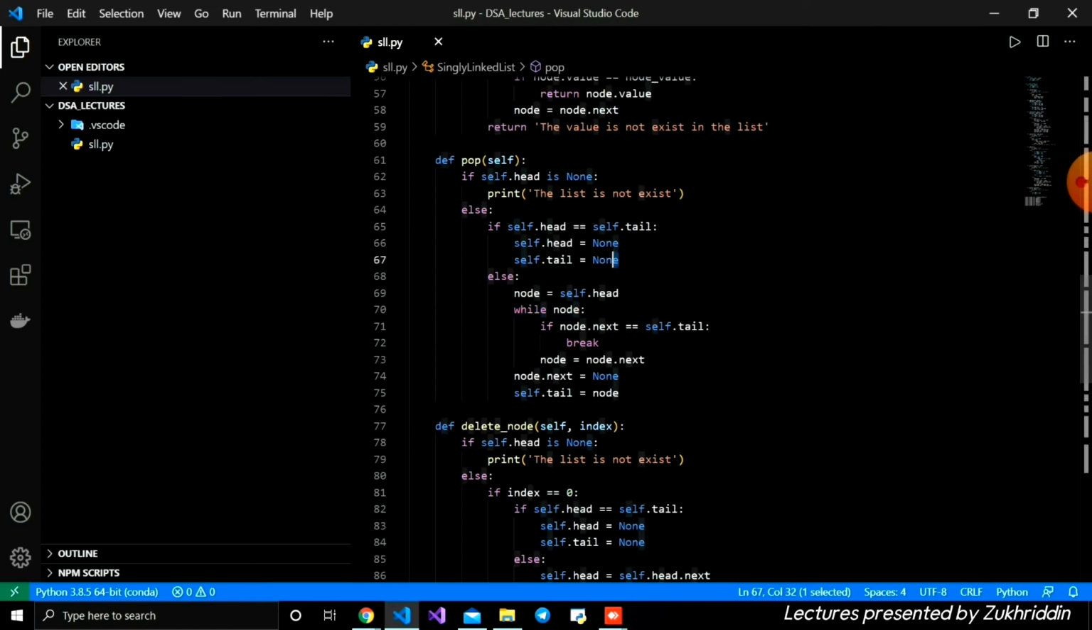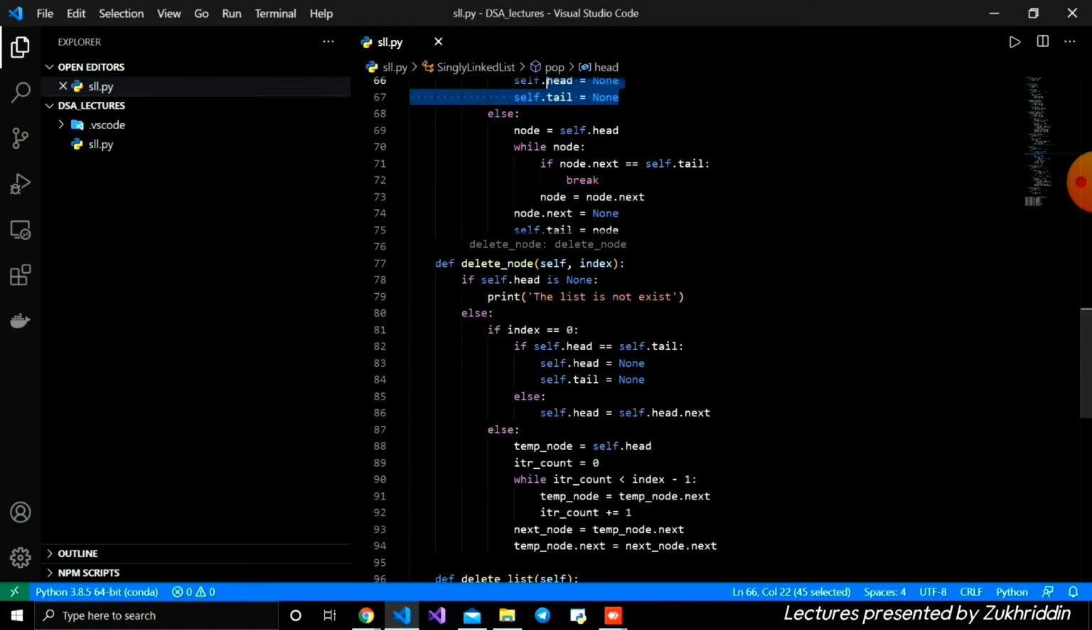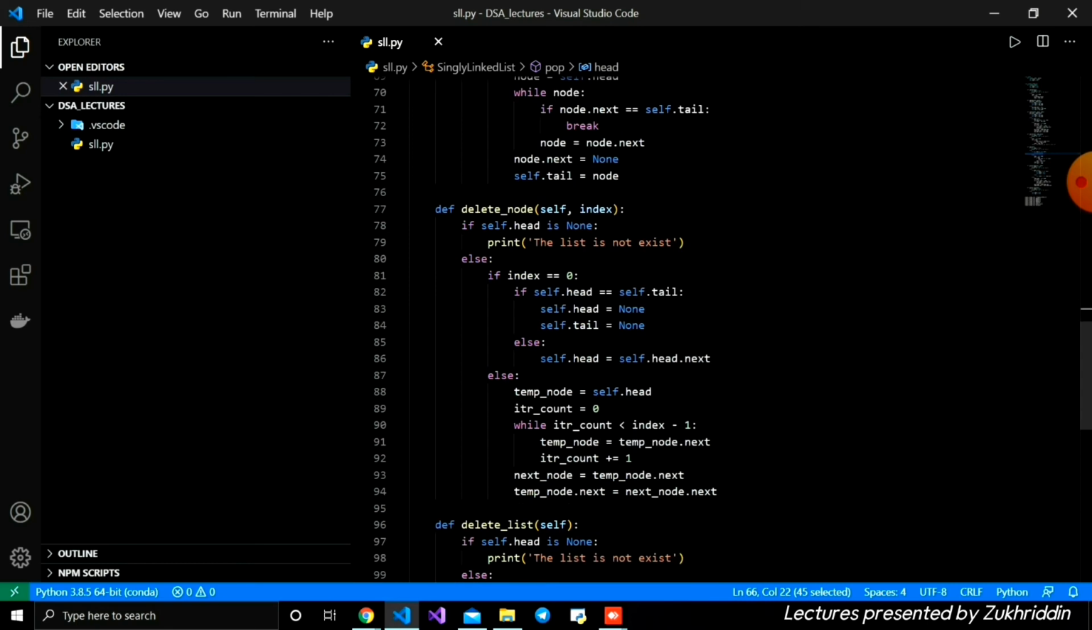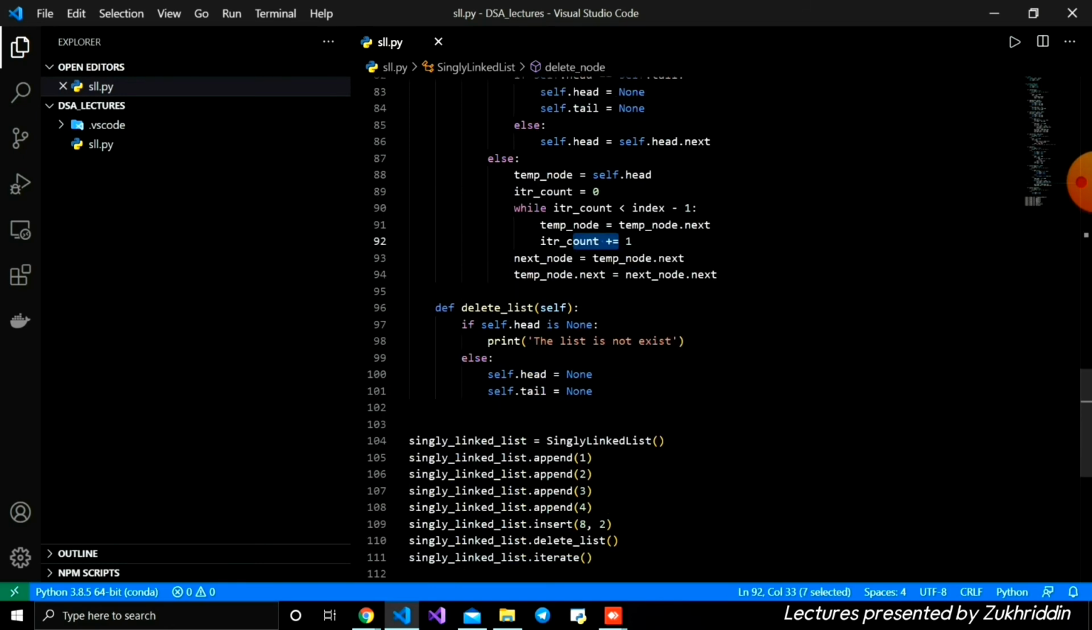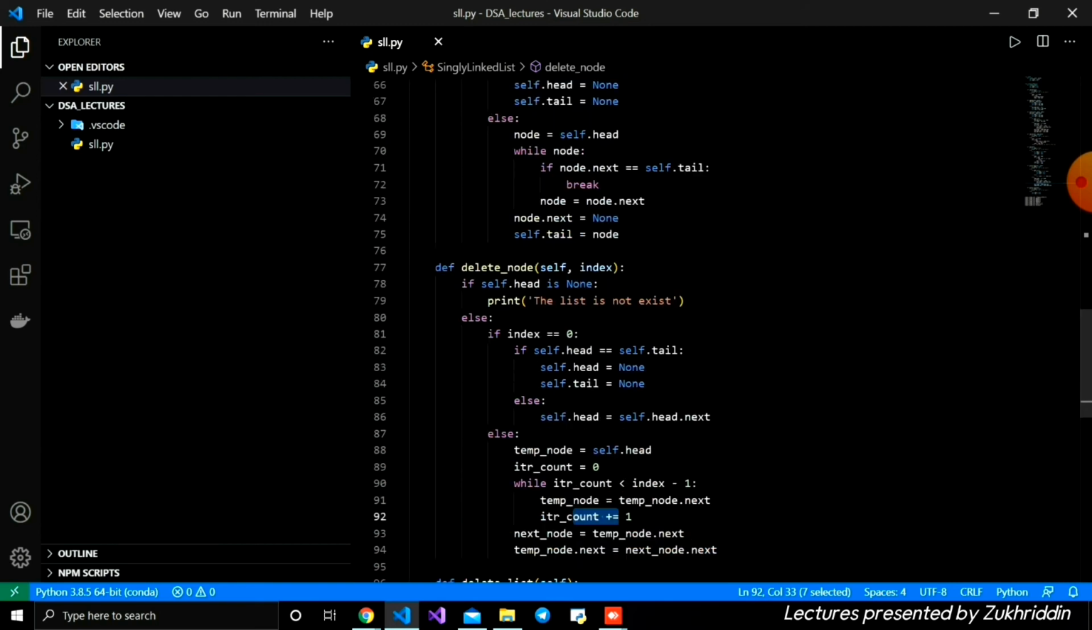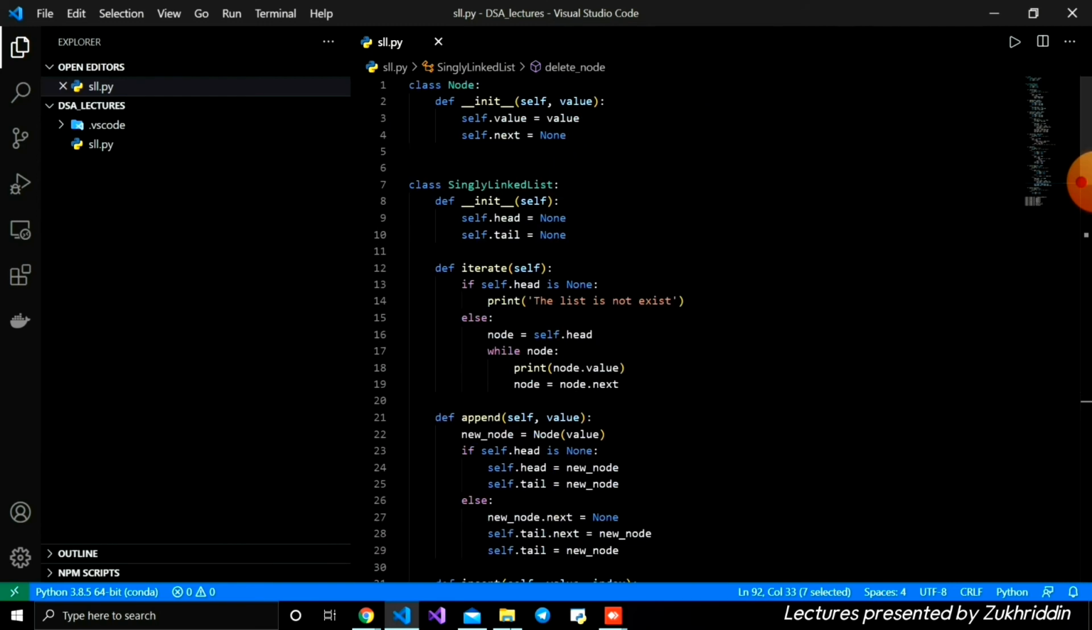You can see here all of it clearly. For deleting a node by index, the time complexity is linear, and the space complexity is also constant. For the last one, deleting the entire list, the time complexity is constant and the space complexity is constant. This is how our single linked list looks with all the functions.